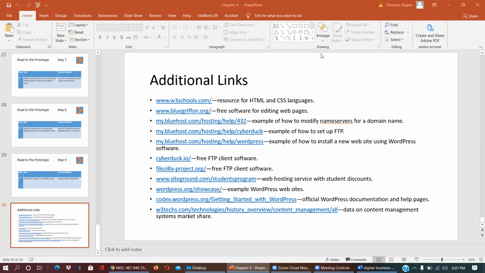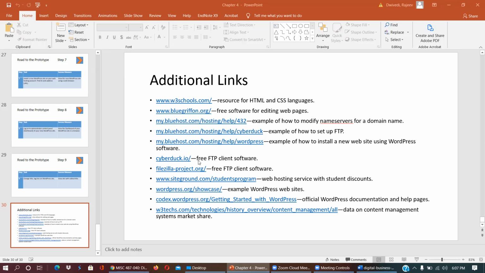Blue Griffin is a free software for editing web pages. MyBluehost.com is an example of how to modify the name server for a domain name. MyBluehost.com hosting help also covers CyberDuck, how to set up file transfer protocol, and WordPress, how to install a new website using WordPress software.